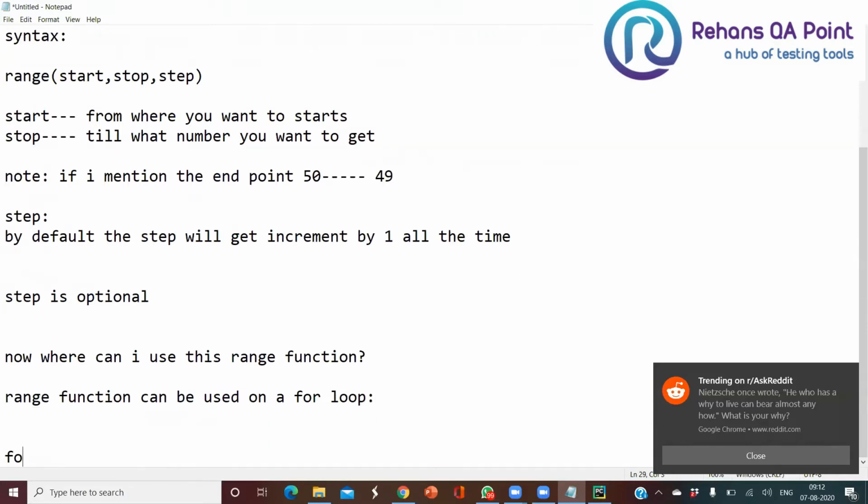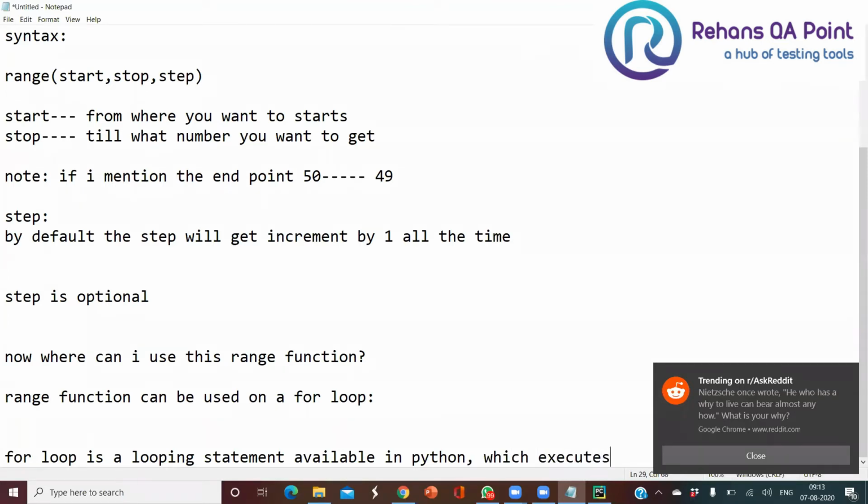So what do you mean by for loop? A for loop is a looping statement available in Python. Not only Python, every programming language has a for loop, right? It executes as a definite loop.